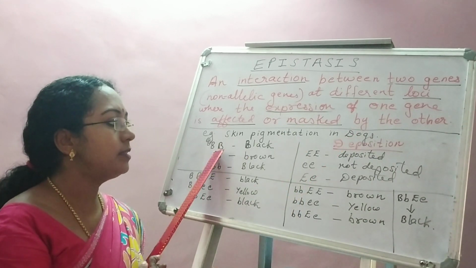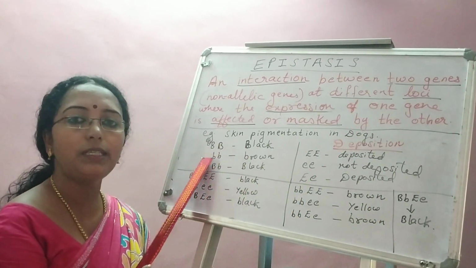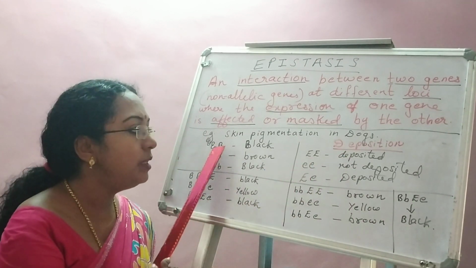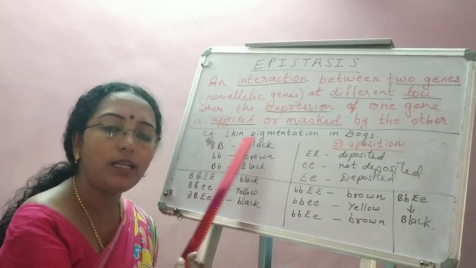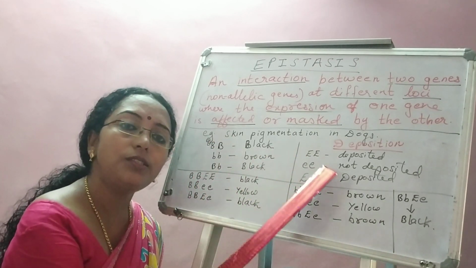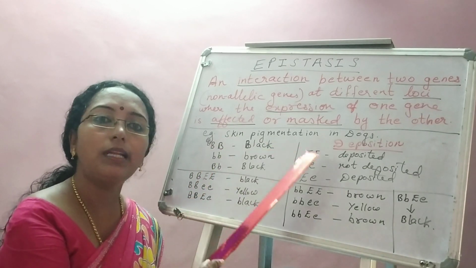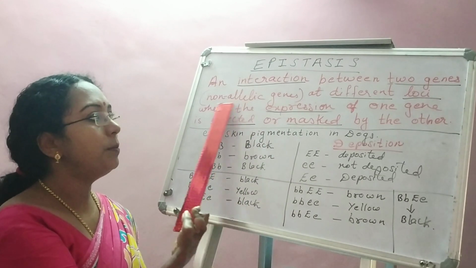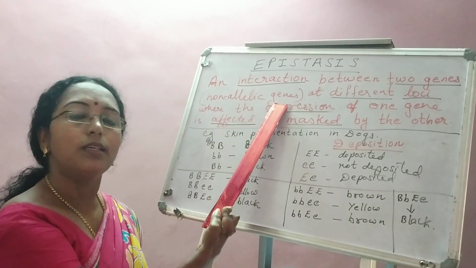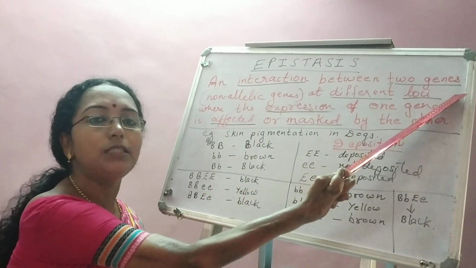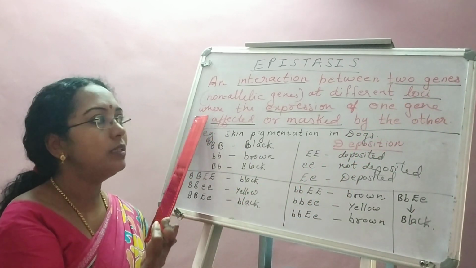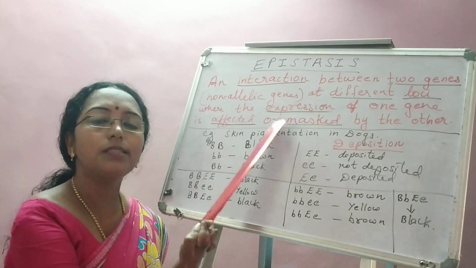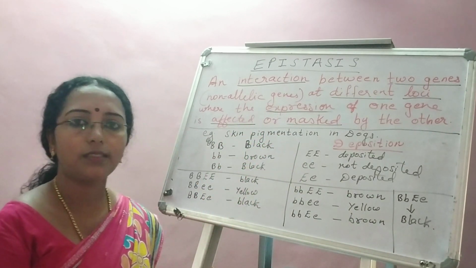Okay, and see the alleles of this gene, capital B, small b. The alleles of the other gene are capital E and small e. So these two sets of alleles are non-allelic, or they are of different genes. So you call them non-allelic genes. That is what is written here. If you come across this term non-allelic genes, just understand it is for different genes. Sometimes in the question paper this term will be there, so don't get confused. Non-allelic genes simply means two different genes. That's it. Okay.